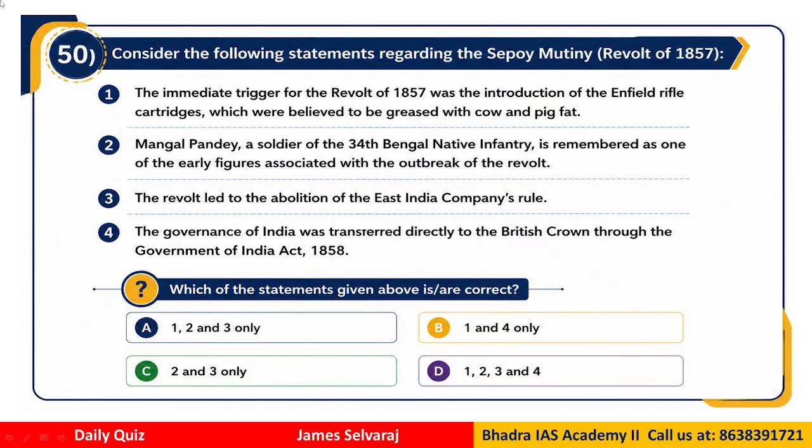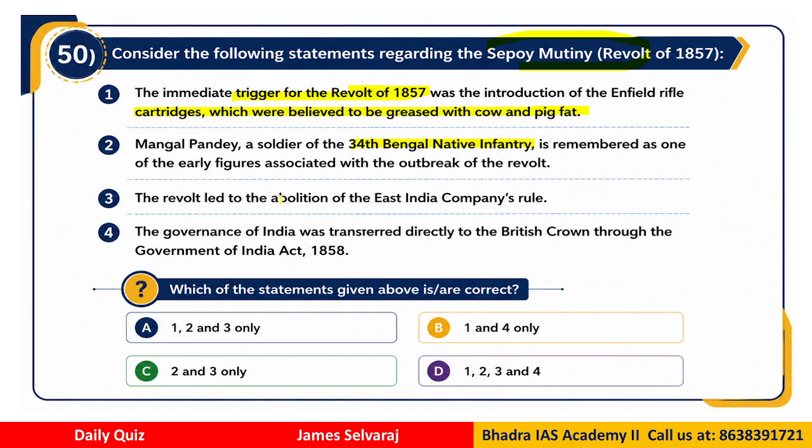Question number 50, also with regard to history. This is about the Sepoy Mutiny, that is the revolt of 1857. The immediate trigger for the revolt of 1857, which is known to most of you, was the rifle cartridges believed to be greased with cow and pig fat. Mangal Pandey, a soldier of the 34th Bengal Native Infantry, is remembered as one of the early figures of the revolt.